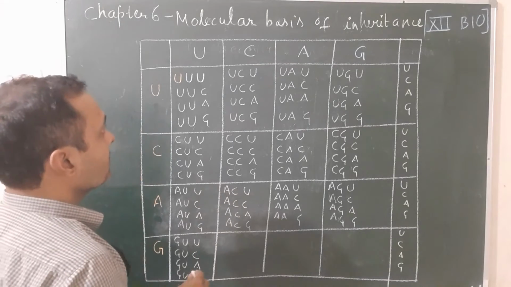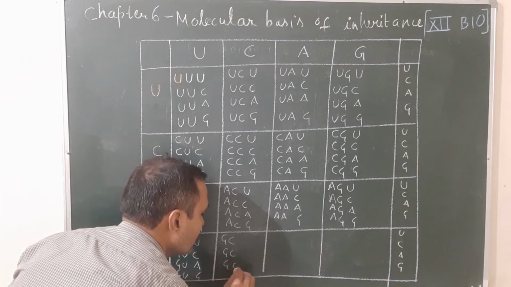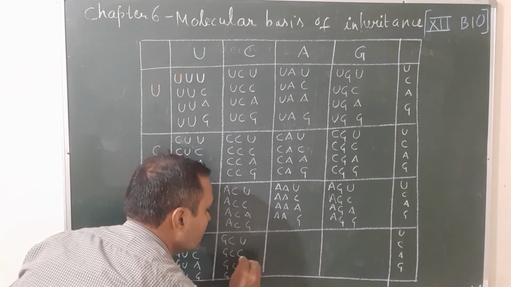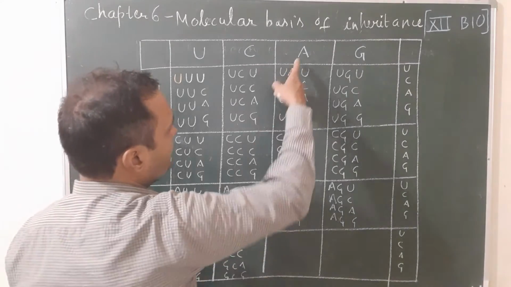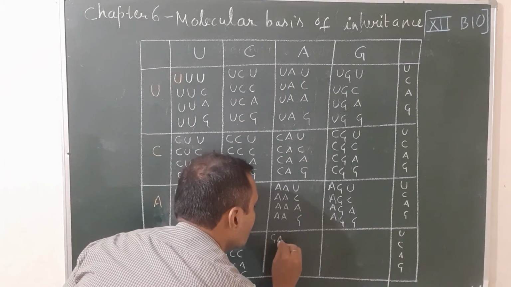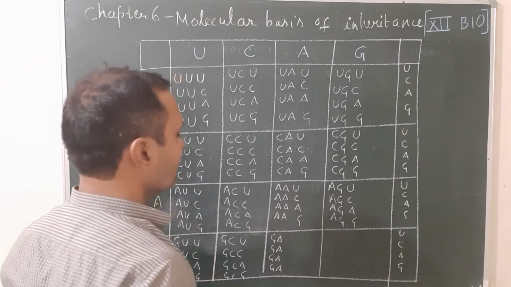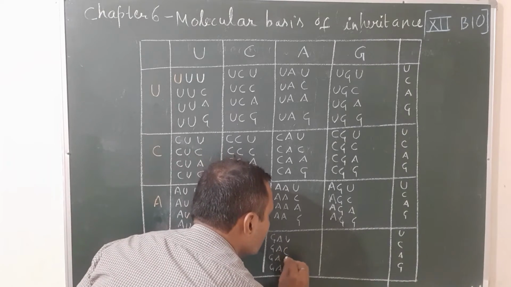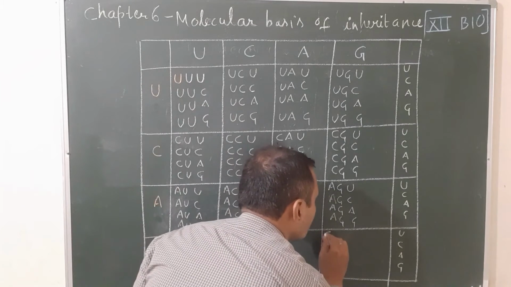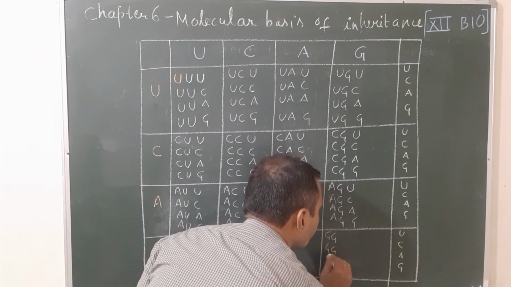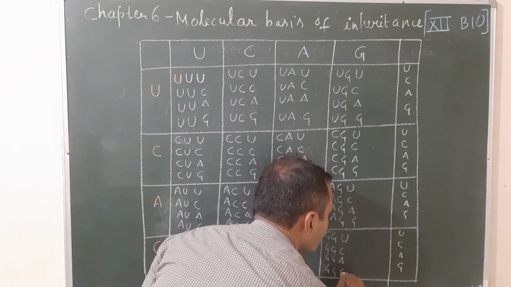UCAG. Again, next one GC 4 times, then UCAG. In the next one, you will take G and A 4 times: GA, GA, GA, GA. Again UCAG. Then the last one, G and G, double G 4 times. Then the last one UCAG.